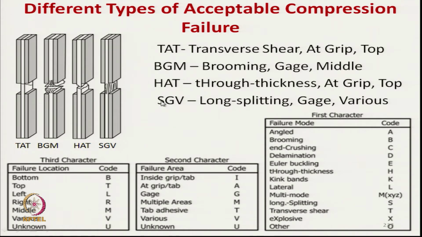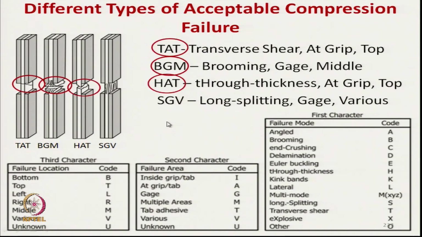This way we can get all these types of failure. SGV is long splitting at gauge and at various points. So, long splitting took place. These are the different failure characteristics; many other combinations can take place.